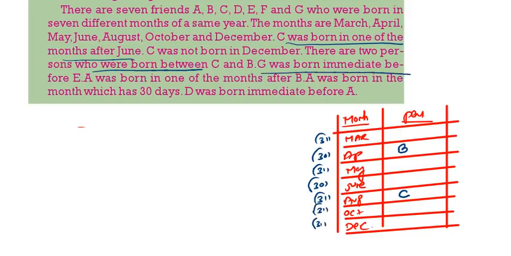G was born immediately before E. A was born in the month after B, and A was born in a month having 30 days. So A is June. Then D was born immediately before, so D is in May. Now G was born immediately before E. Now we are left with F. So this is the correct arrangement.